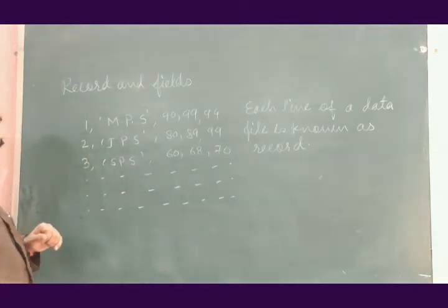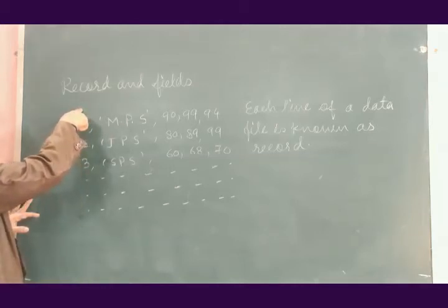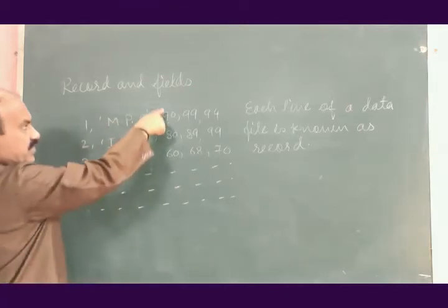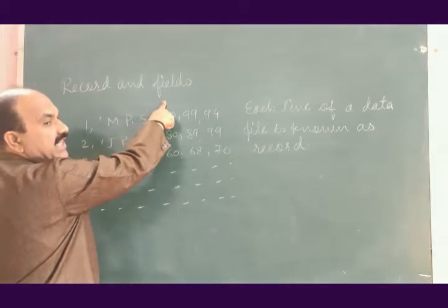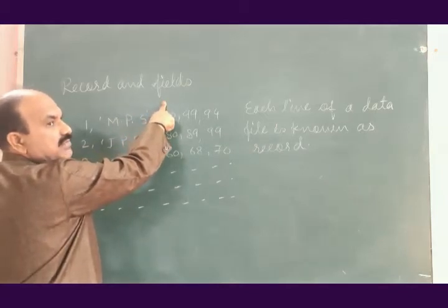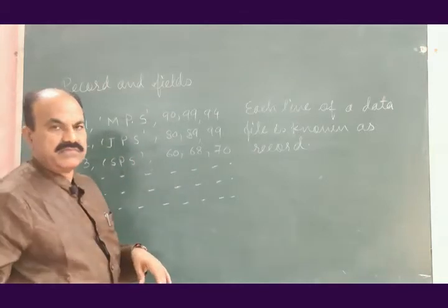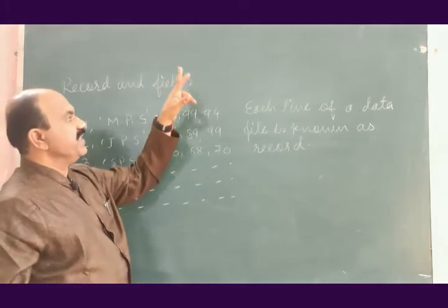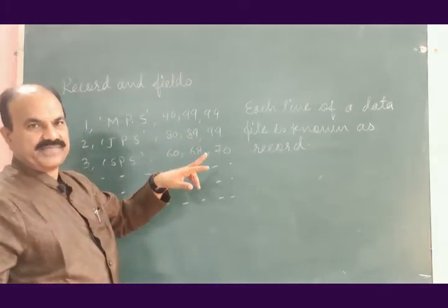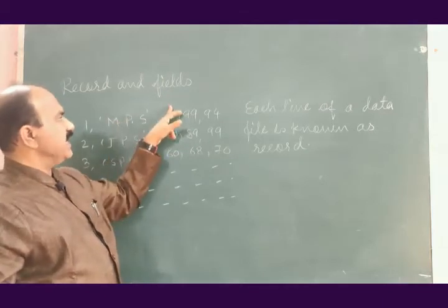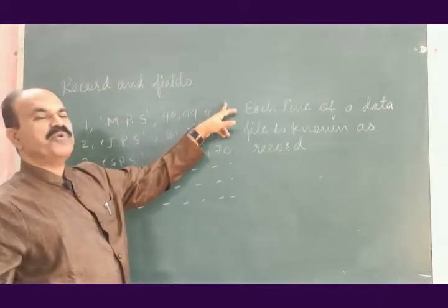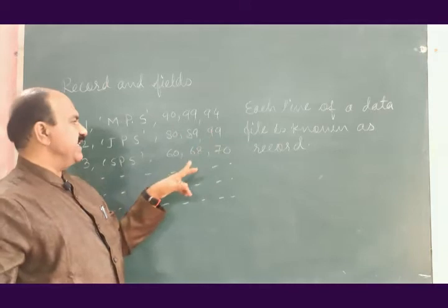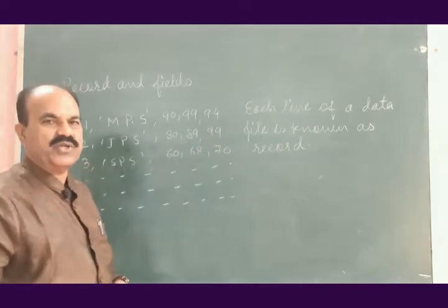Then, what is the first item? Serial number. What is the second item? Names. Third item, the data corresponding to, maybe, physics, mathematics, computer science. For physics 90, math 99, computer science 94. For the second one 80, 89, 99, 60, 68, 70 and so on.